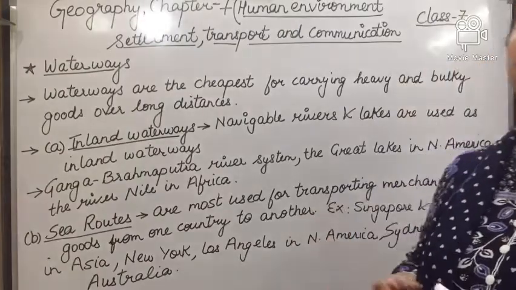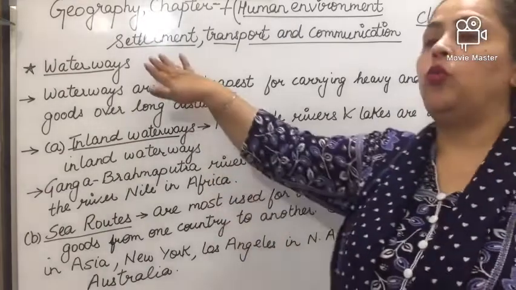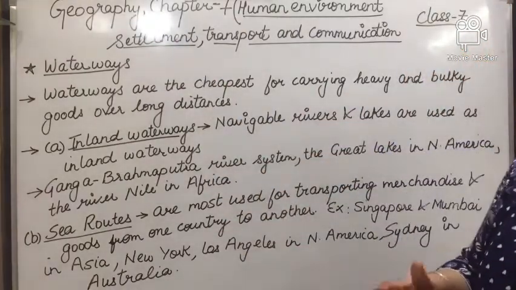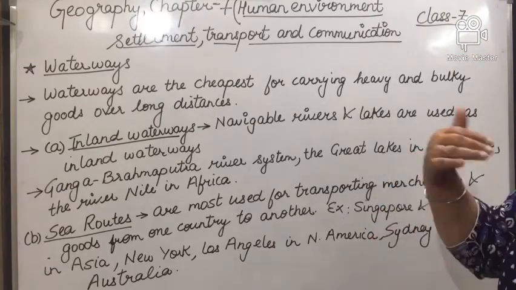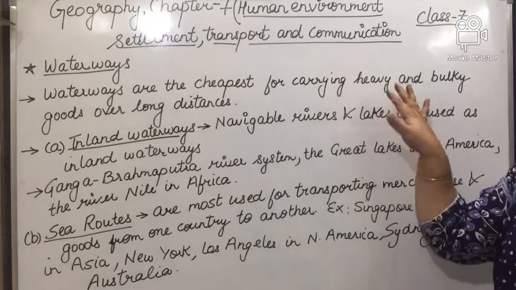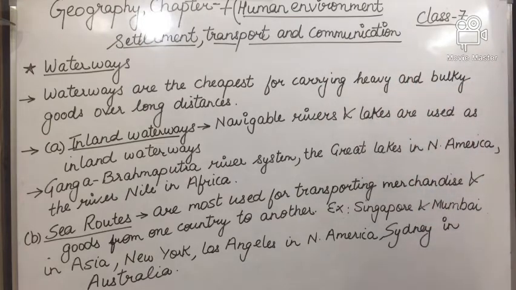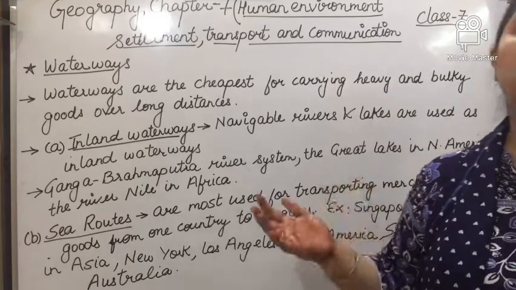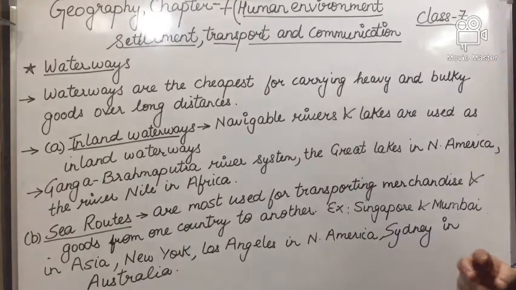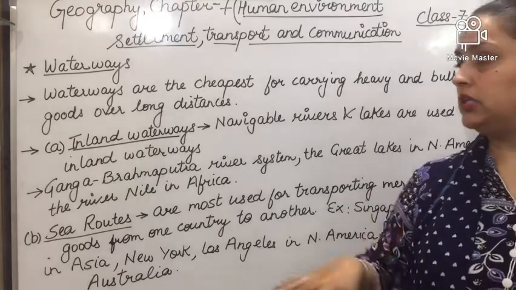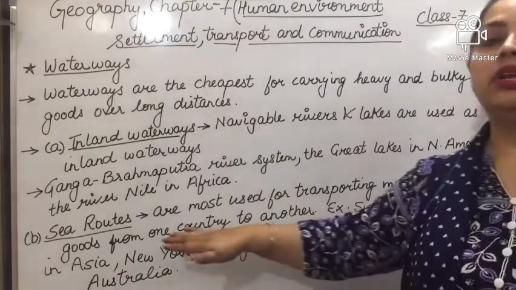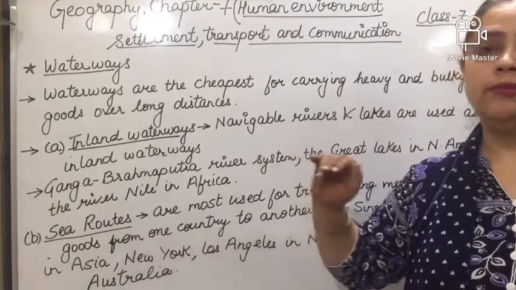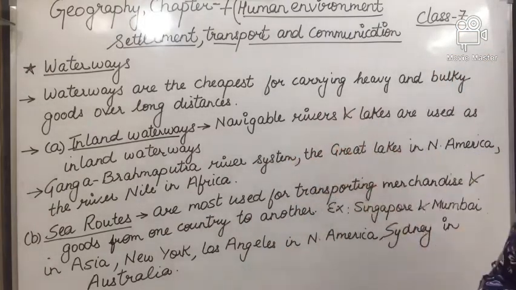The next means of transport is waterways. Waterways are basically the cheapest for carrying heavy and bulky goods over long distances. Waterways are further divided into two parts: the first one is inland waterways and the second one is sea route. What are inland waterways?